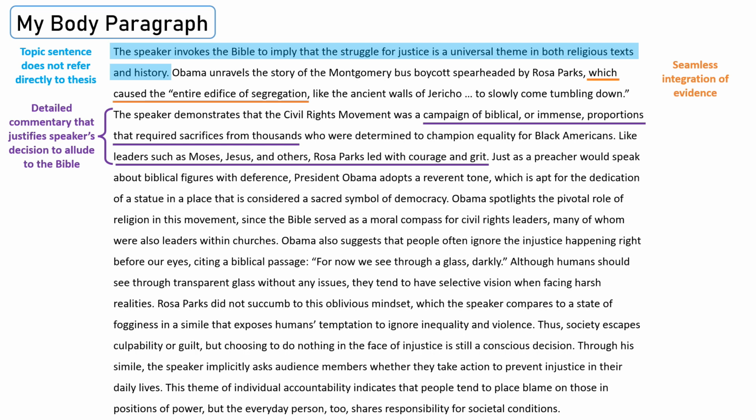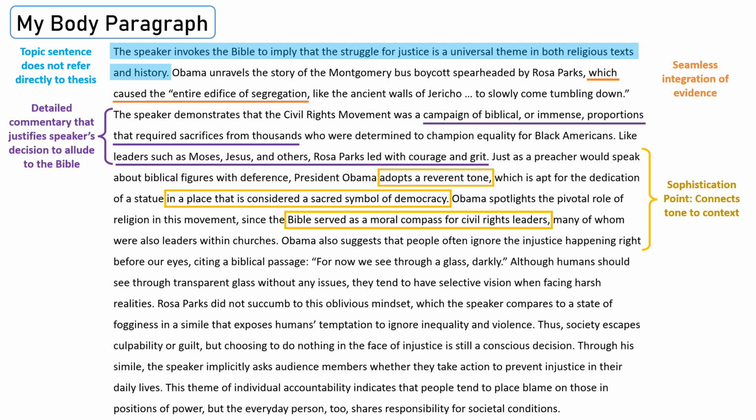"Obama spotlights the pivotal role of religion in this movement, since the Bible served as a moral compass for civil rights leaders, many of whom were also leaders within churches." This part would definitely help me earn the sophistication point on the AP Lang rubric because it connects the tone to the context, which is part of the rhetorical situation. Notice how I use the word "reverent" to describe tone. You should always provide an adjective rather than simply stating that the speaker has a tone. Because I know some background information about the civil rights movement, I was able to expand upon the role of the church in this movement as well, adding even more depth.